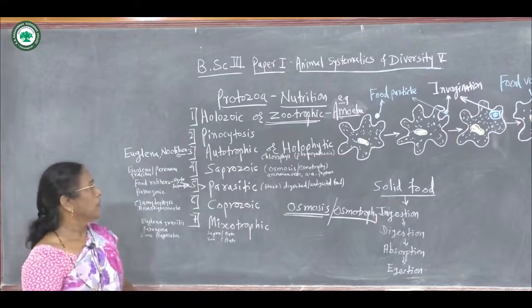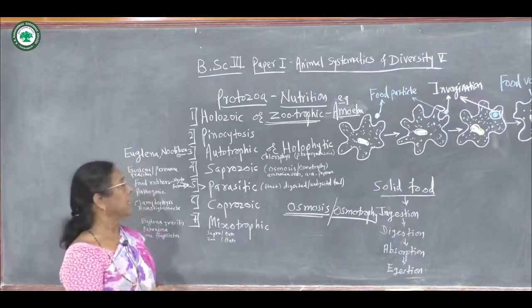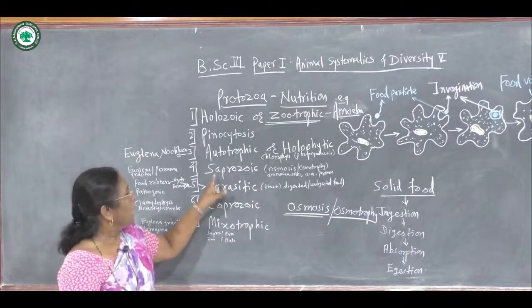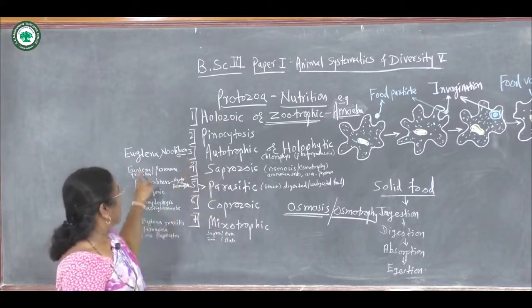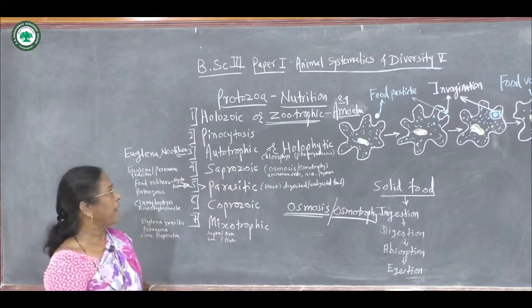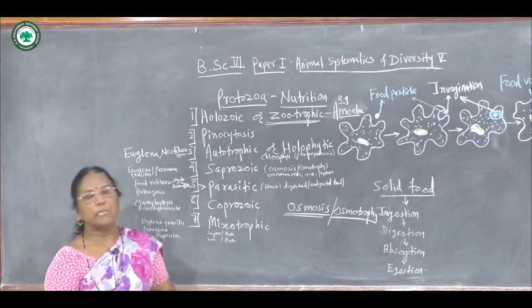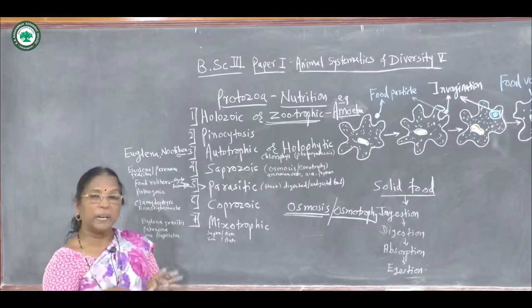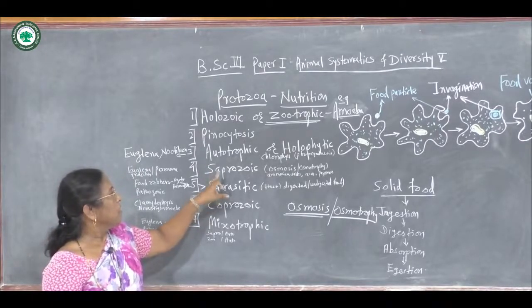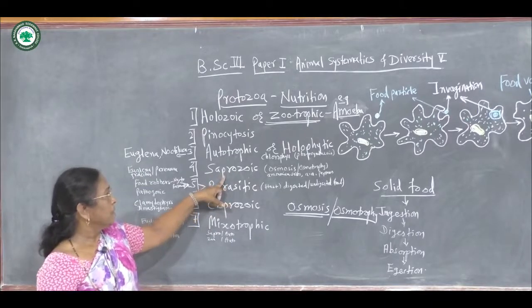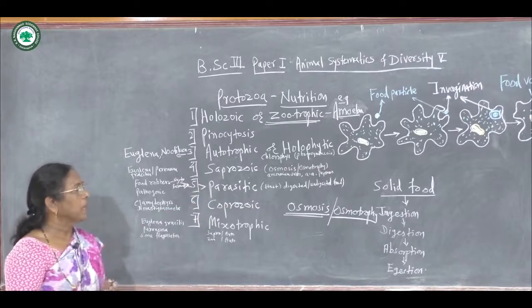This type of intake of food from waste material is called saprozoic type of nutrition. Here these animals require ammonium salts, amino acids and some peptones, which they depend on for this type of food, and hence this type of nutrition is called saprozoic. Then the fifth type is parasitic type of nutrition.